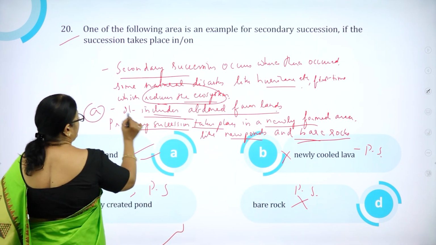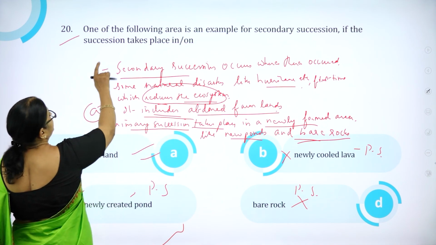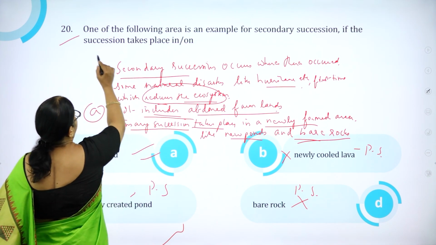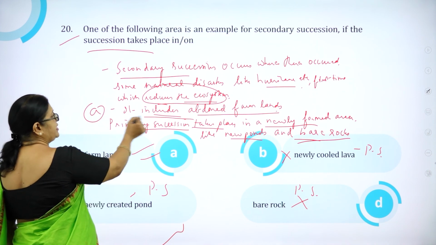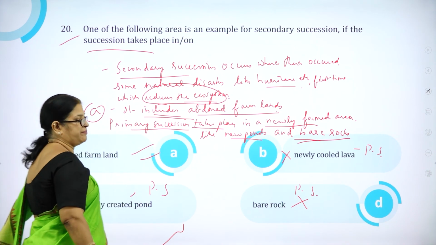Abandoned farmland is an example for secondary succession if succession takes place in abandoned farmland.